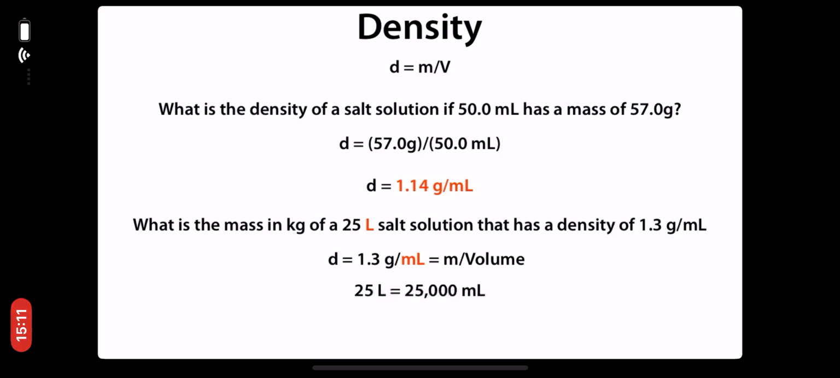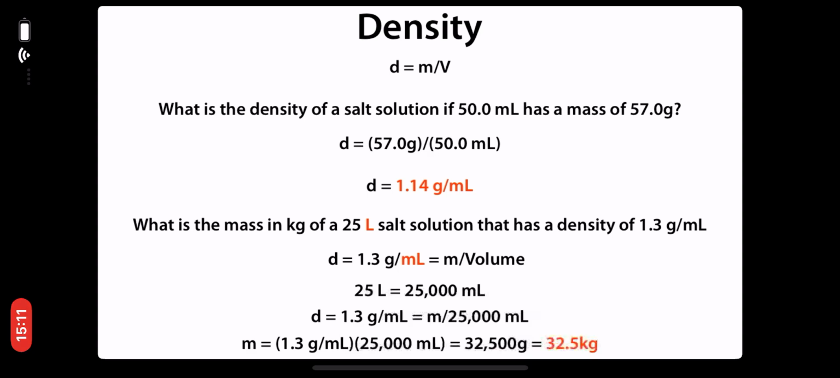Now we can plug in our volume. Density is equal to 1.3 grams per milliliter, which is equal to the mass of the salt solution divided by 25,000 milliliters, which we just converted as a volume. Multiplying 1.3 grams per milliliter by 25,000 milliliters, we get the mass of the salt solution is 32,500 grams. And since the problem asks for the mass in kilograms, we divide our 32,500 grams by 1,000 to get 32.5 kilograms as the final answer.